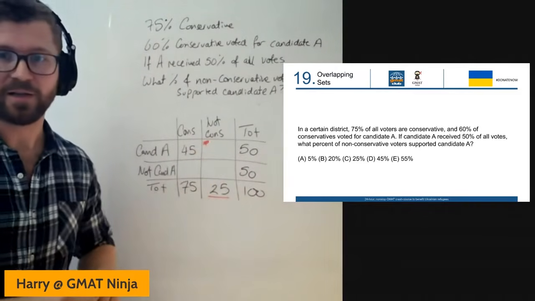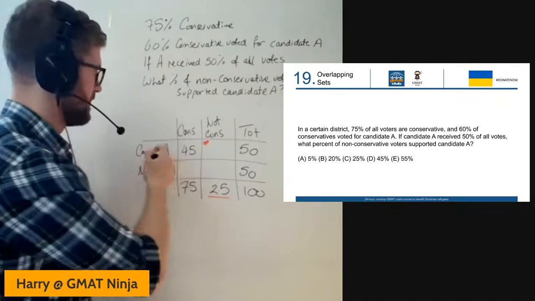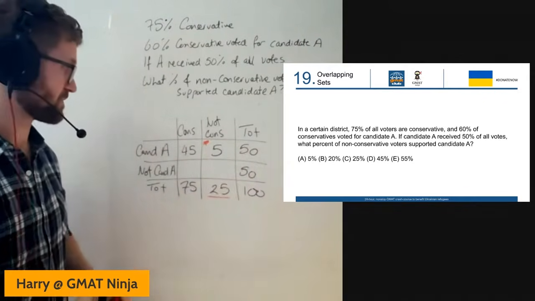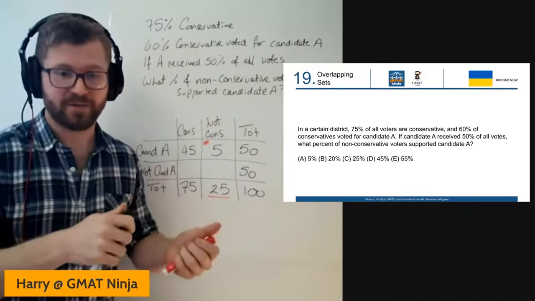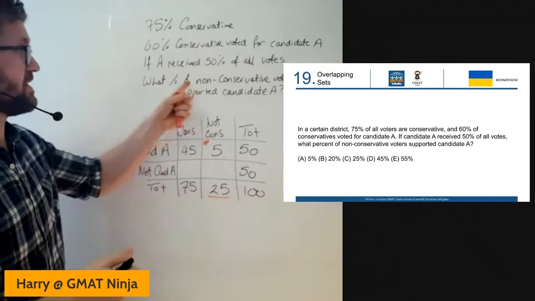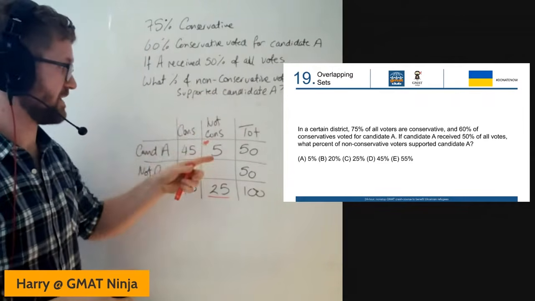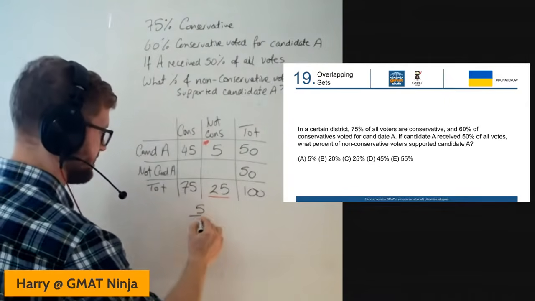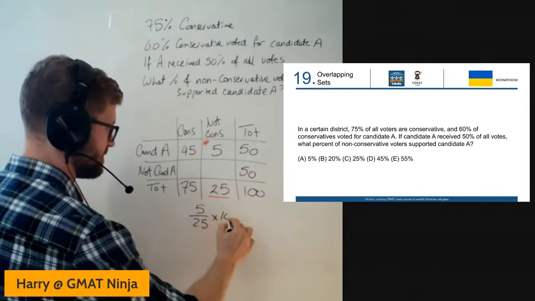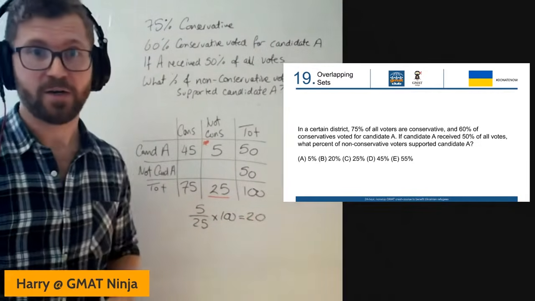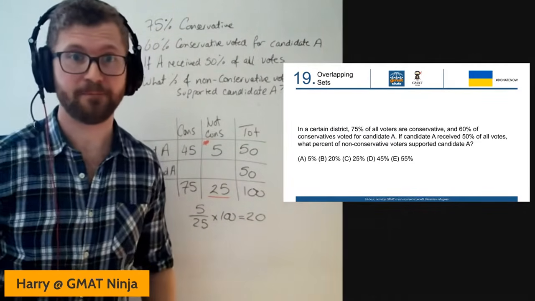Well, summing along that top row, 45 plus 5 would give us the 50 there. This is a very similar one to question 2 from the quiz. What percentage of the non-conservative voters supported candidate A? Well, what percentage is 5 of 25? We could do 5 divided by 25 times 100 to find that percentage, and that should give you 20, which in this case would be B.